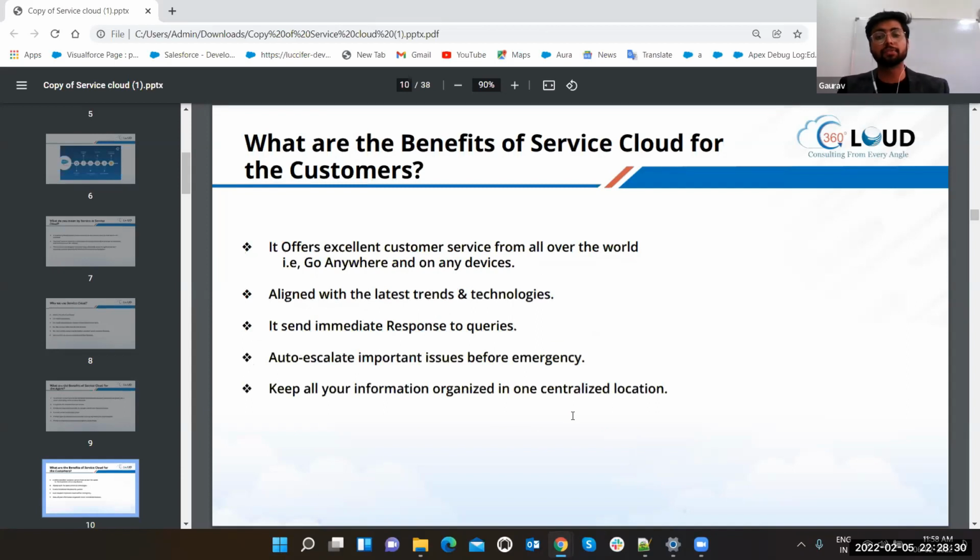Next, what are the benefits of Service Cloud for the customers? Now we have covered the agents. What are the benefits for the customer? But we have already discussed. It offers excellent customer service from all over the world, go anywhere on any device. Definitely, if you are traveling somewhere and you have a query, then you can put it there and simply get the service. Like currently, we have roadside assistance in cars. Previously, there was no roadside assistance for cars.